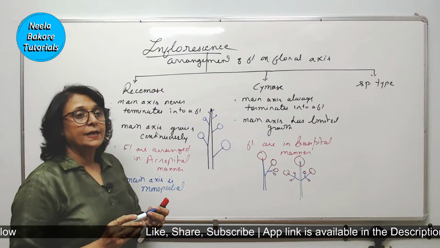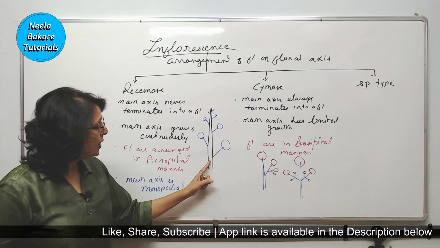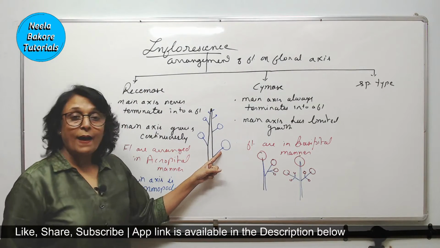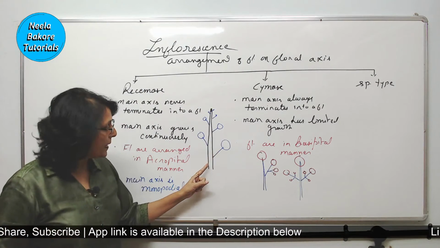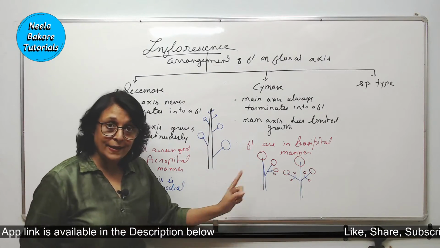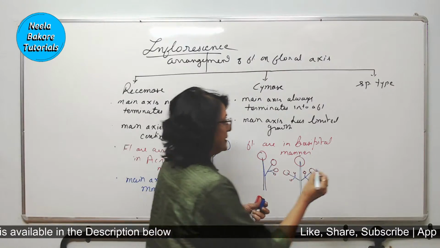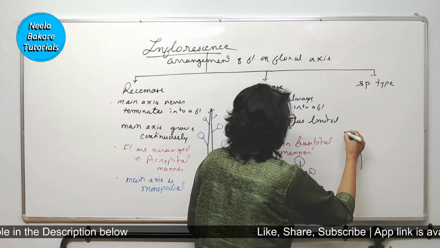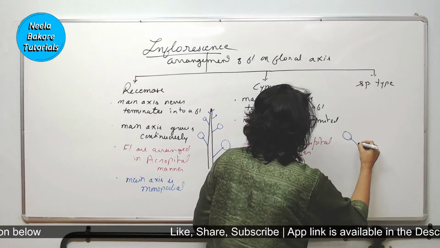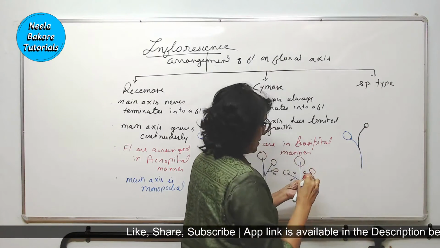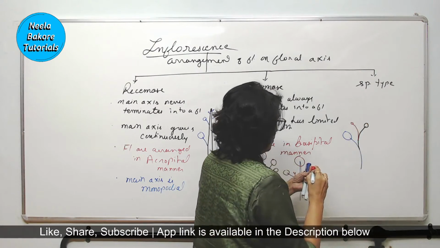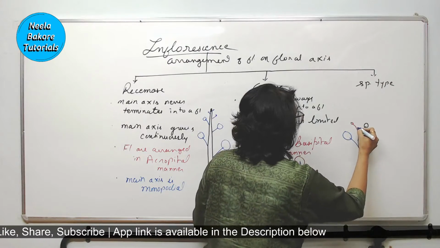Monopodial means it is having only one main branch. The floral part does not participate in formation of this main branch. Whereas if we look at this, it is going to be like this. This is the first branch, terminates into a flower. Then the next branch terminates into a flower. Then the next branch terminates into a flower. One more branch which terminates into a flower.